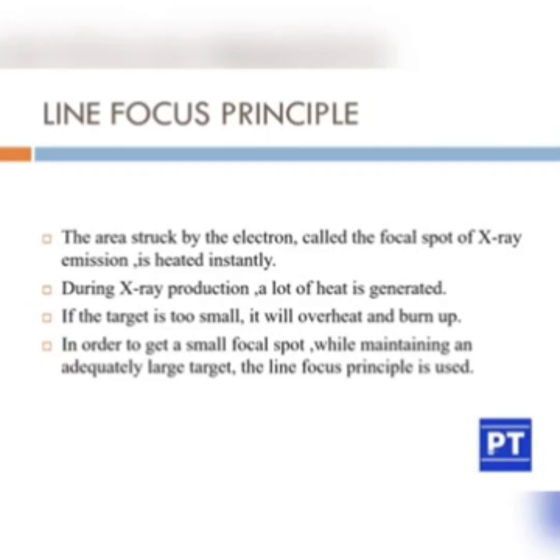So the target gets too much heat when each electron comes and hits. During X-ray production, a lot of heat is generated. If the target is too small, it will overheat and burn up. In order to get a small focal spot while maintaining an adequately large target, the line focus principle is used.